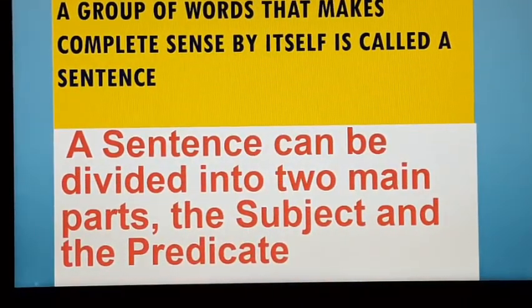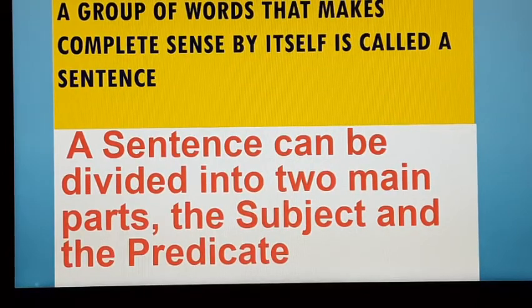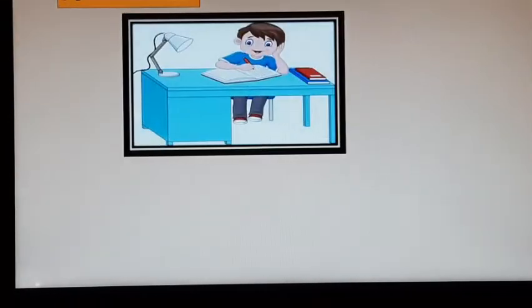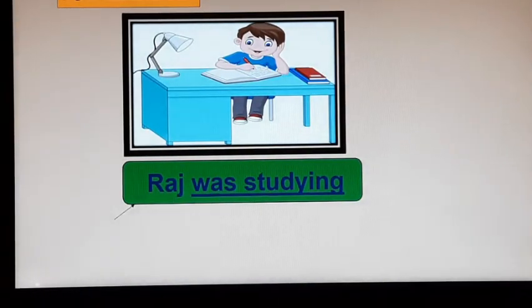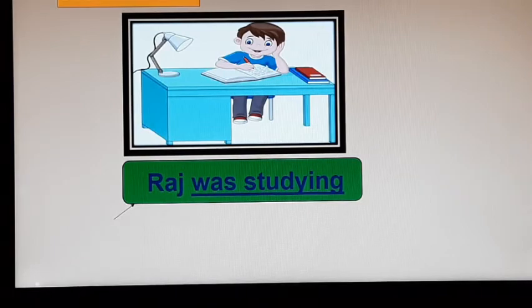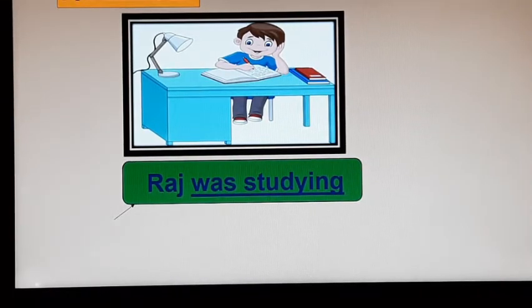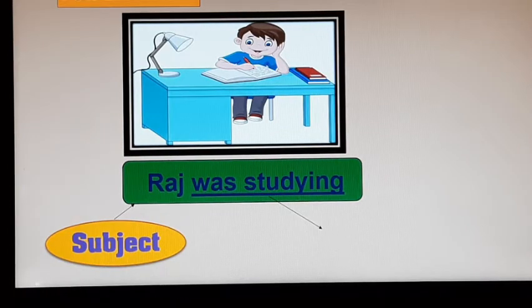Let's try to understand the concept of subject with an example. The example is, Raj was studying. Here, what is the subject in this sentence? Yes, here the subject is Raj.